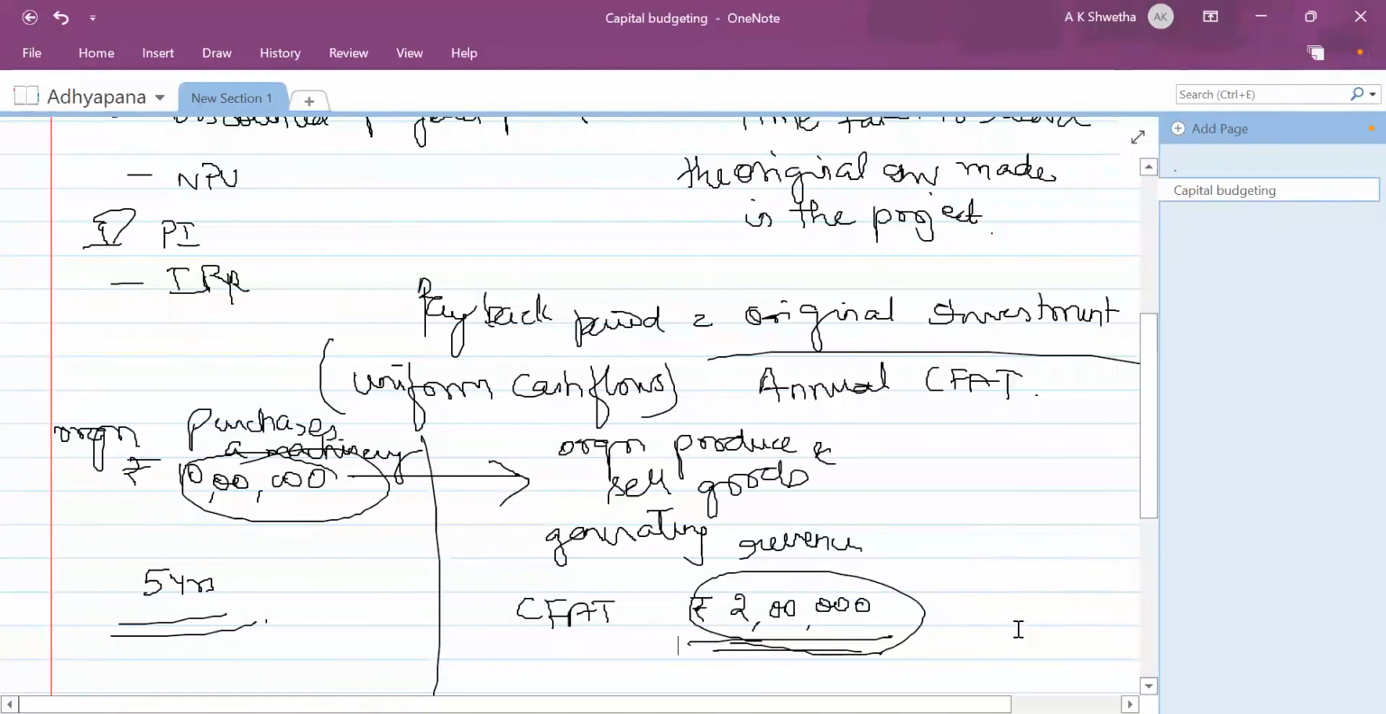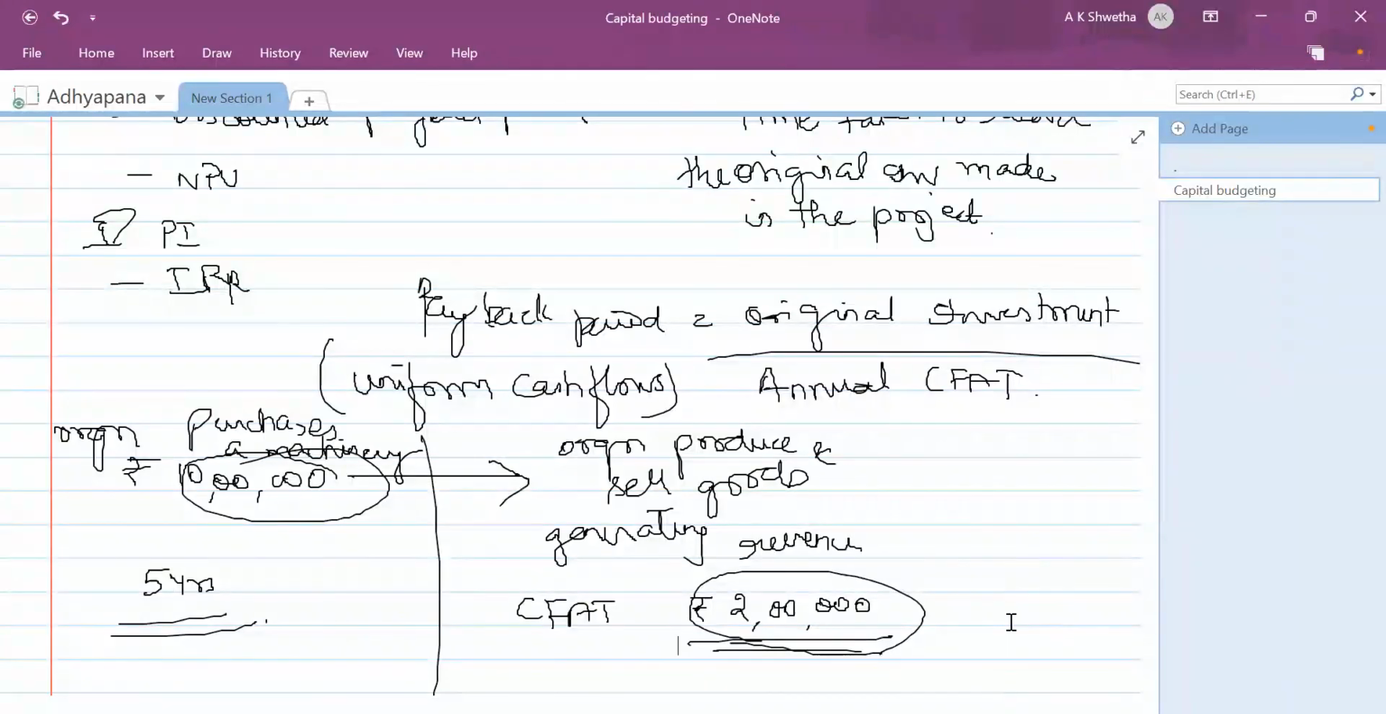What does payback period tell you? It tells you the time taken to recover the amount of original investment. This payback period has a major drawback of ignoring the concept of time value of money. That is why the discounted payback period came into the picture.